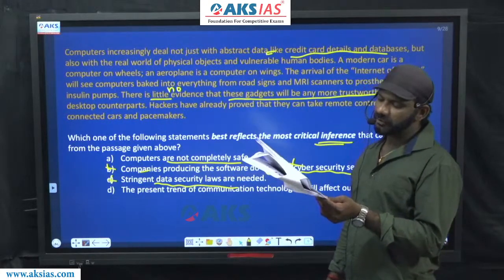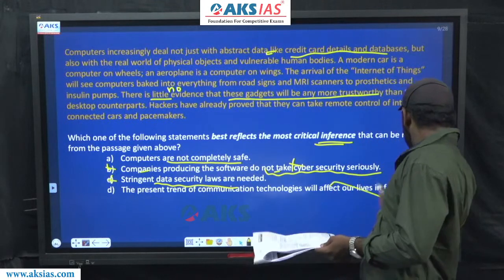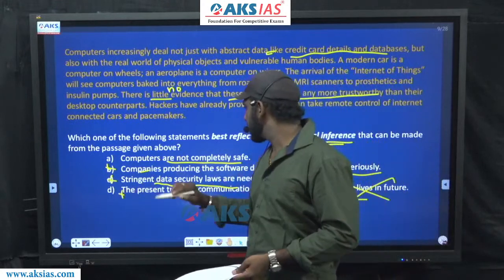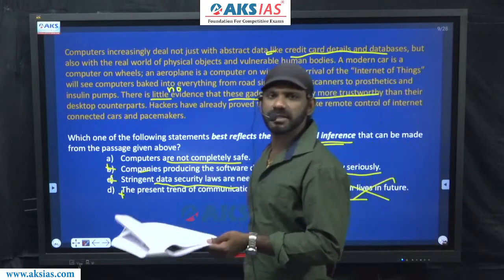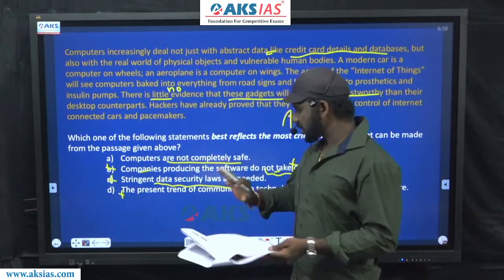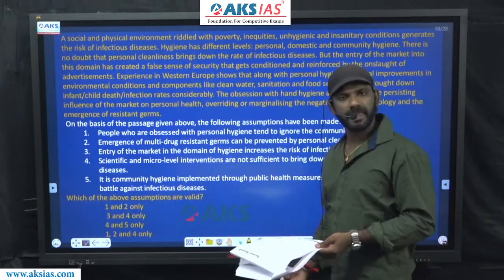Come to D. The present trend of communication technologies will affect our lives in the future. This talk completely goes beyond the paragraph. Eliminated. Inferential question. The answer to this one must be option A. Computers are not completely safe. Fine. Understand which type of question and then move on to the options. Come to the next one.